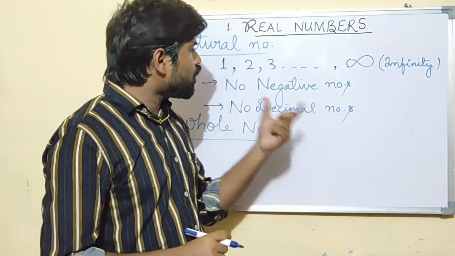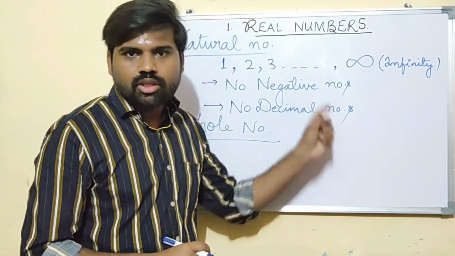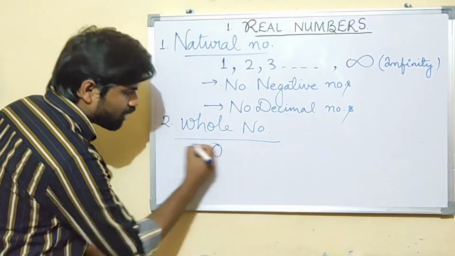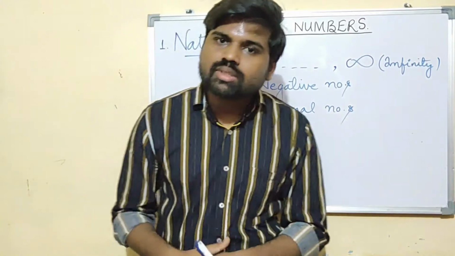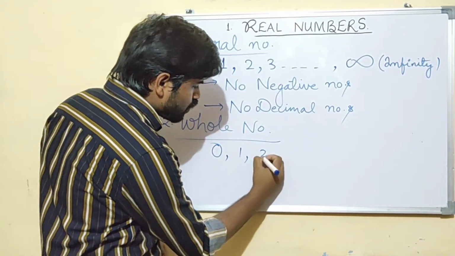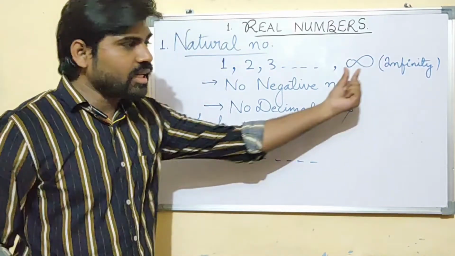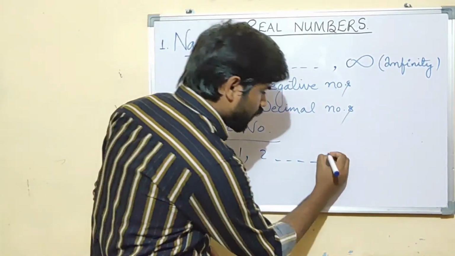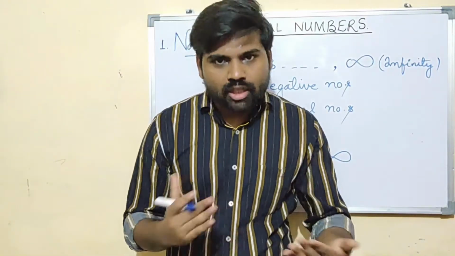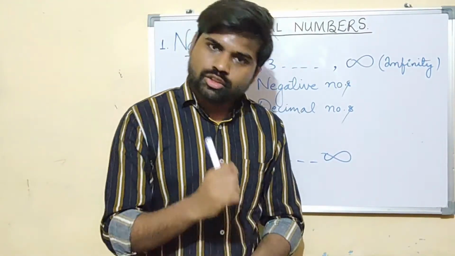The number 0 is not in the natural numbers, but it is included in the whole numbers. So the whole numbers start from 0: 0, 1, 2, 3, and so on to infinity. Whole numbers are the counting numbers starting from 0.